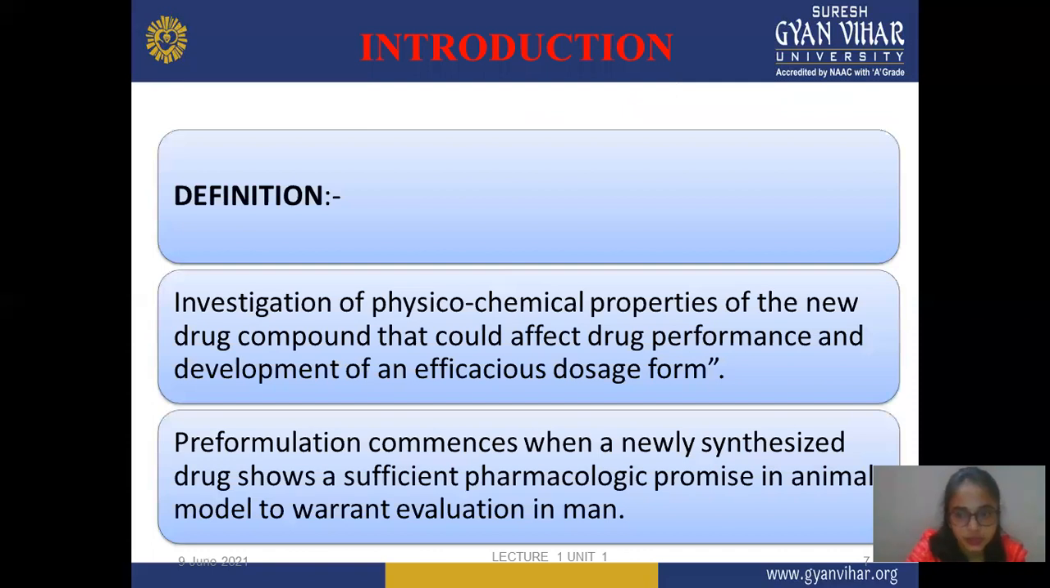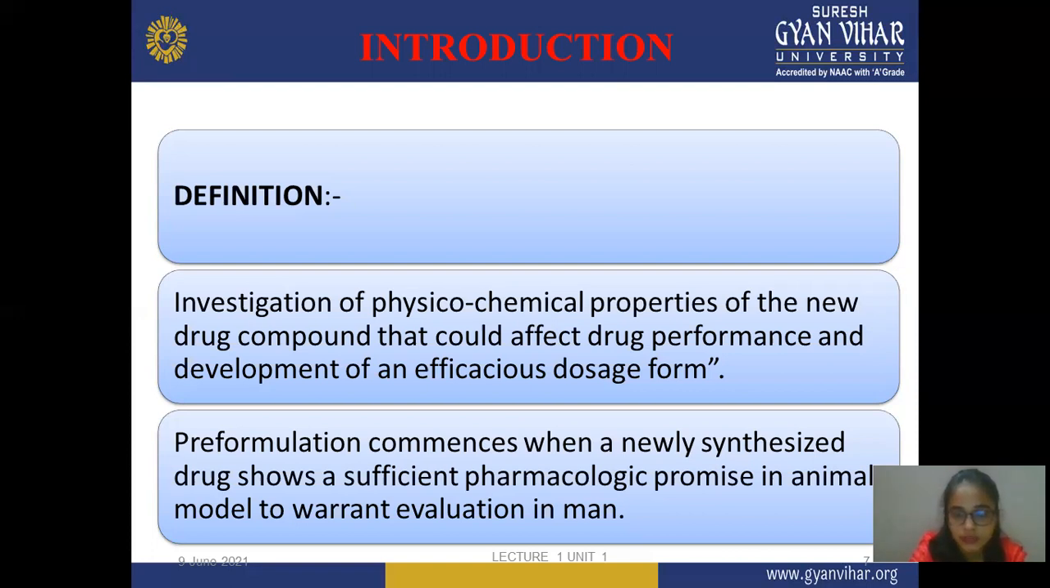Next is the introduction of pre-formulation. First is the definition part: investigation of physicochemical properties of a new drug compound that could affect drug performance and the development of an efficacious dosage form. This means that before formulating your drug, you should evaluate the individual parameters or performance of your drug, check its efficacy, or confirm that this particular formulation is suitable for a particular disease.